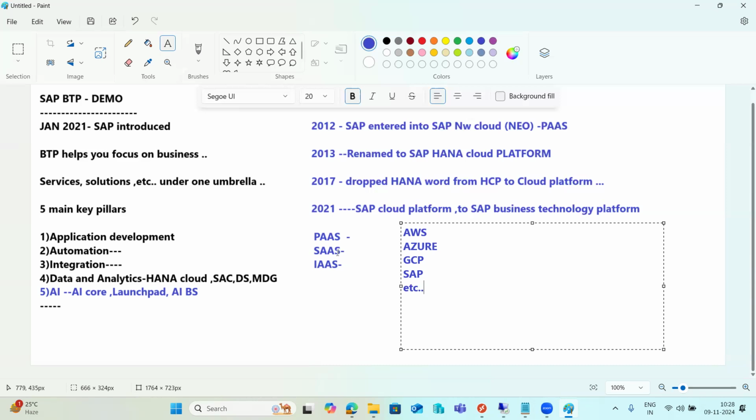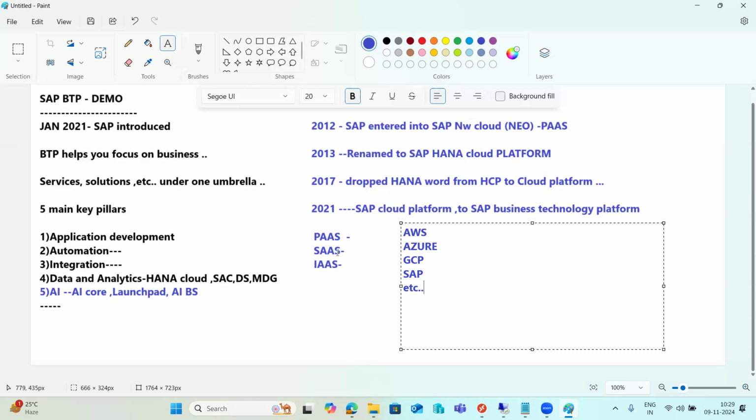So BTP is a set of tools and products that will enable us to integrate or extend our SAP functionality with third-party applications, right? In the BTP, there are multiple services, 90 plus services they are providing to SAP here. It is a multi-cloud platform deployment, meaning customers can choose which infrastructure provider they want to deploy their services on. The infrastructure providers will support SAP.